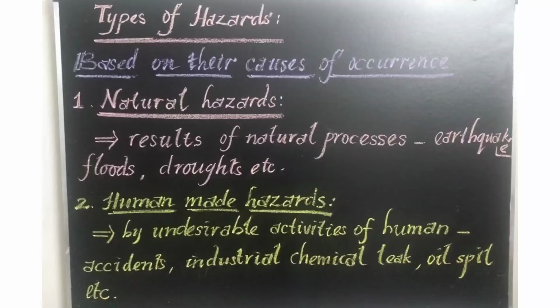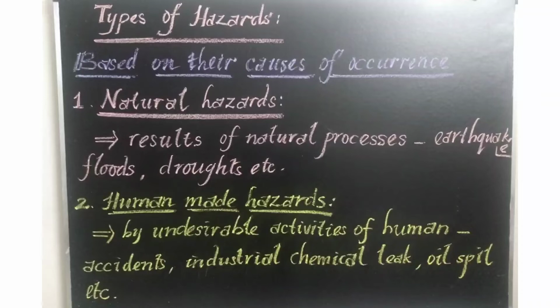So natural hazards are those which are the results of natural processes. Example, earthquake, flood, drought, landslide, tsunami, etc. And based on their causes of occurrence, the second type of hazard is a human-made hazard. Completely it is caused by the undesirable activities of human beings. Undesirable activities mean our negligence, our carelessness, which leads to some of the hazards. For example, suppose your mother does not close the cylinder in your home properly, and it leads to a blast of the cylinder.